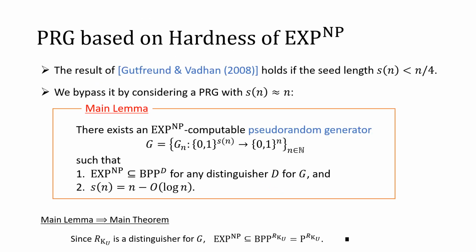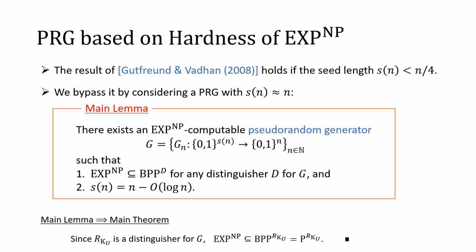Let me explain how we bypass the result of Gutfreund and Vadhan. The point is that their result holds if the seed length is smaller than n/4. In contrast, we consider a pseudorandom generator whose seed length is close to the output length.